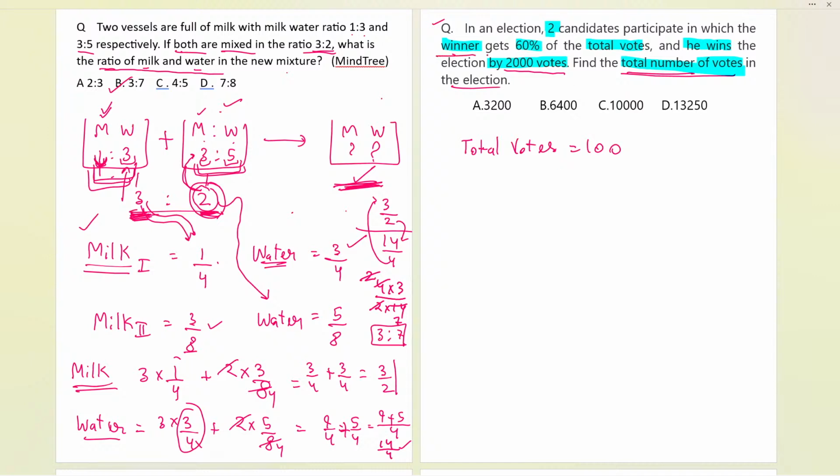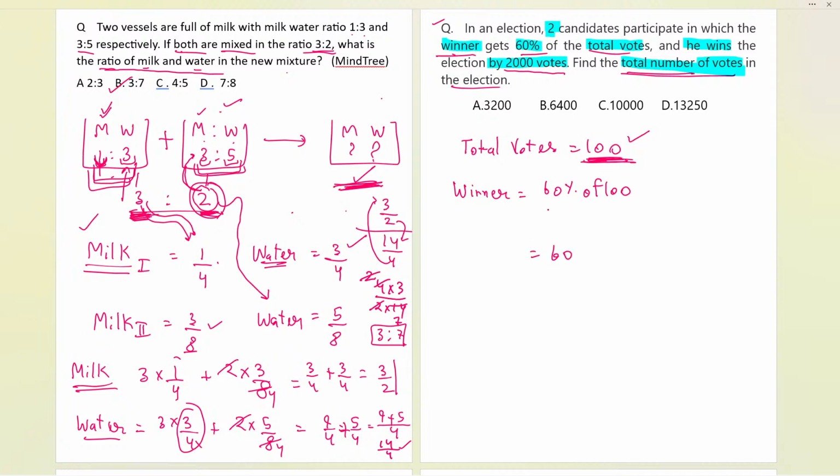Now it is saying that the winner gets 60% of the total. So the winner gets 60% of 100. If you are very clear with this percentage part, you can directly write 60, because the winner is getting 60 only.